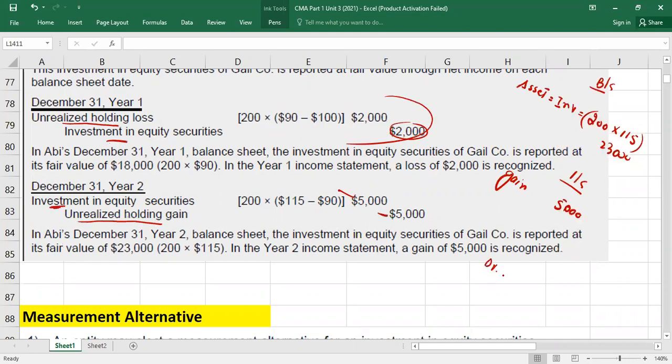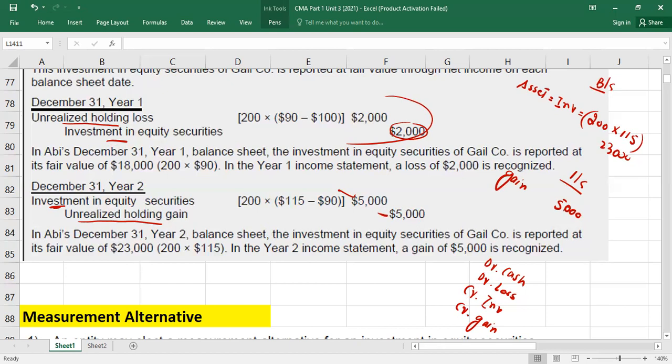Whenever it will be sold in future, what entry you will pass, guys? You will debit cash with the cash proceed. You will credit the investment with the carrying value, which is showing in the recent balance sheet. If difference is on the debit side, that will be a loss. If difference is on credit side, that will be a gain on disposal of investments. Clear? This is what is called your fair value model. And in your exam question, you are not required to estimate the fair values. It will be given, obviously.